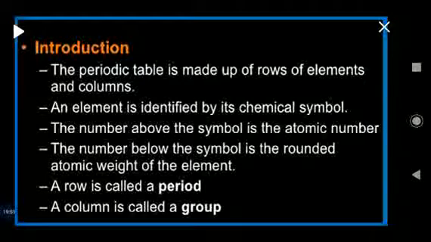A row is called a period, a column is called a group. There are 7 periods in the modern periodic table, and as far as the columns or groups are concerned, there are 18 groups in the periodic table.